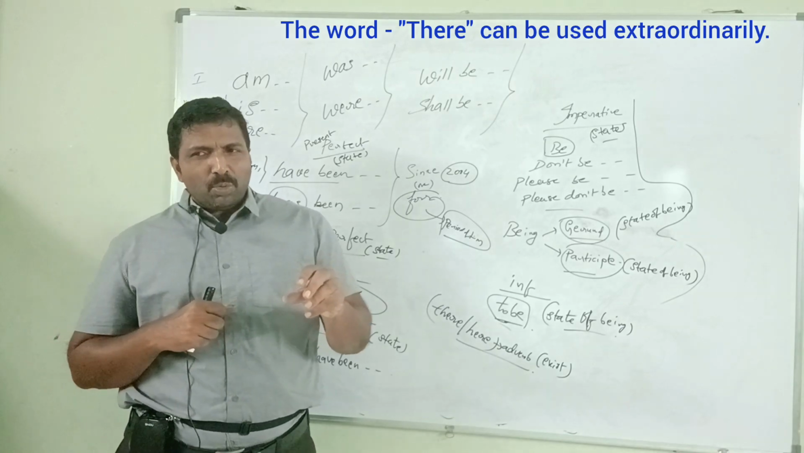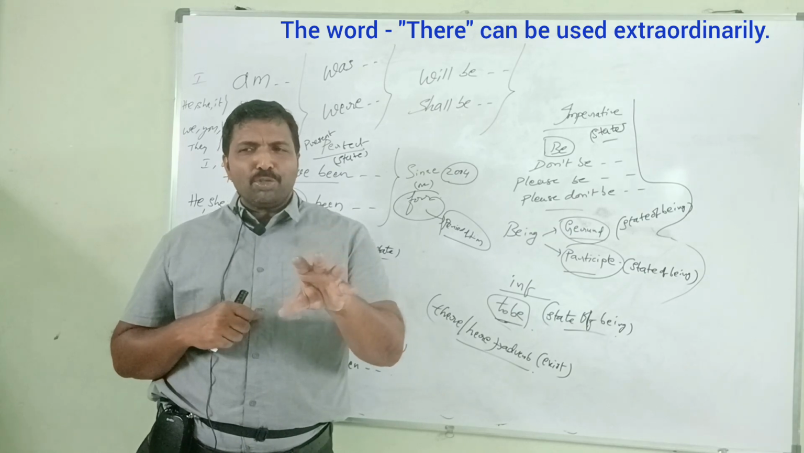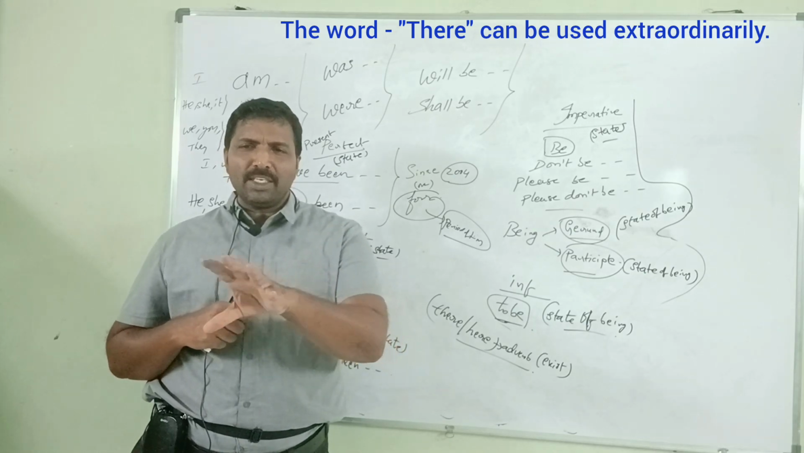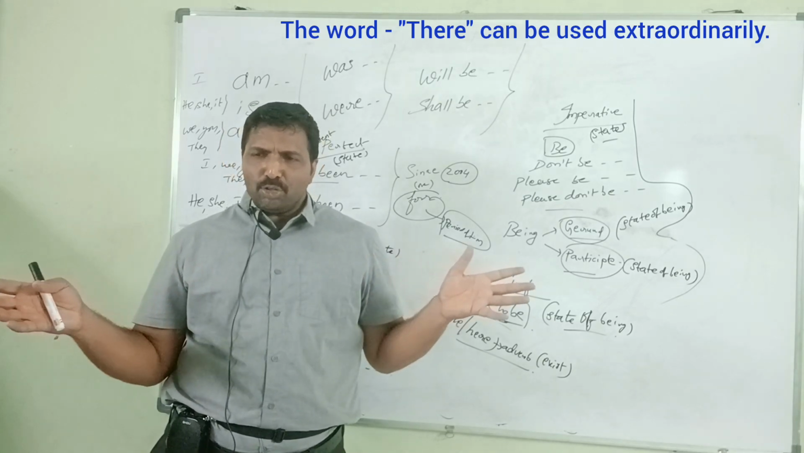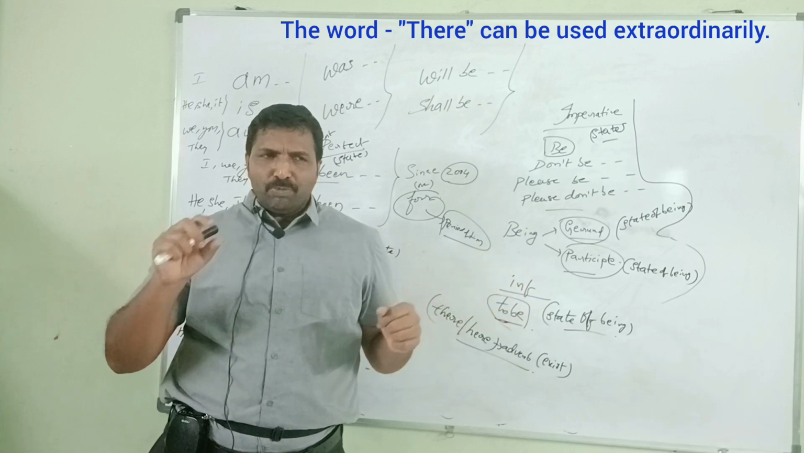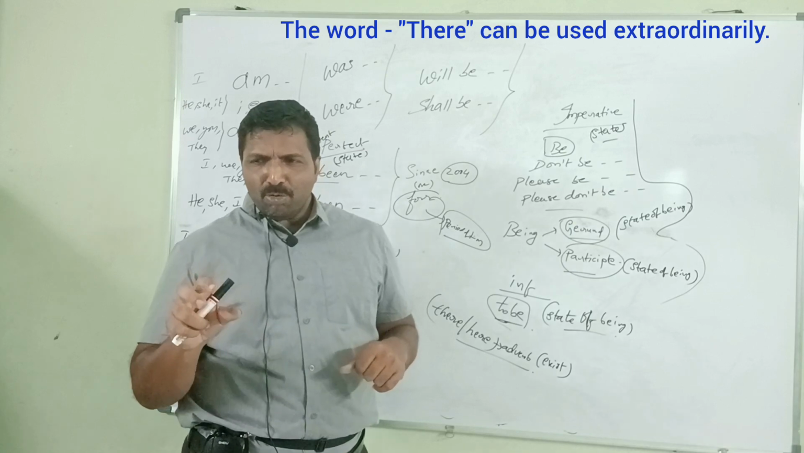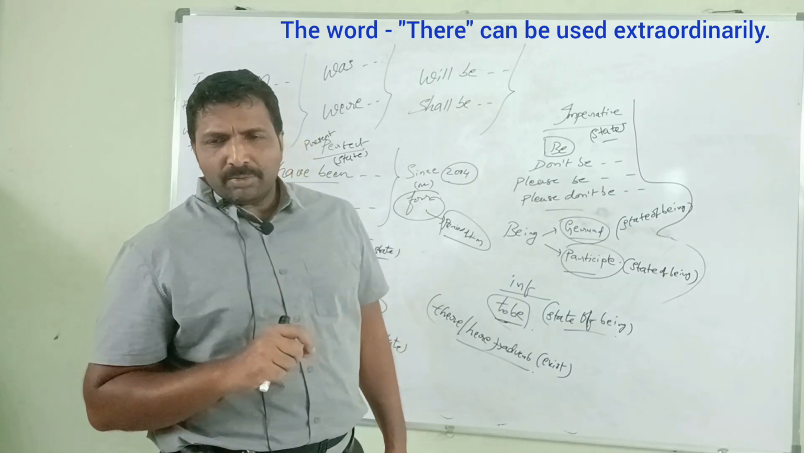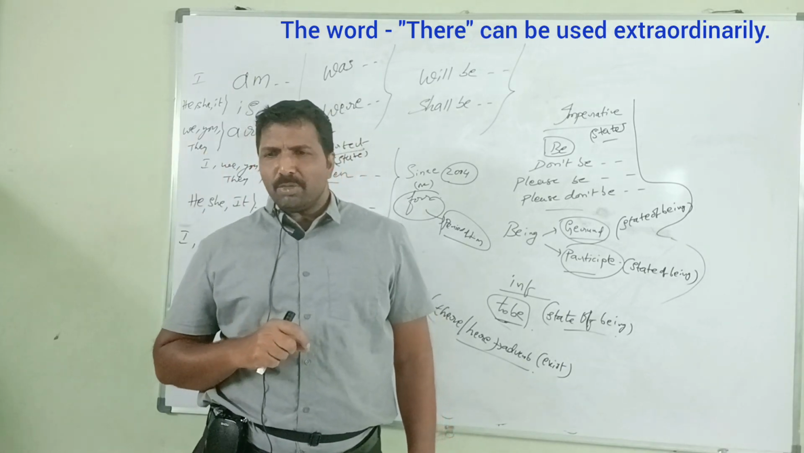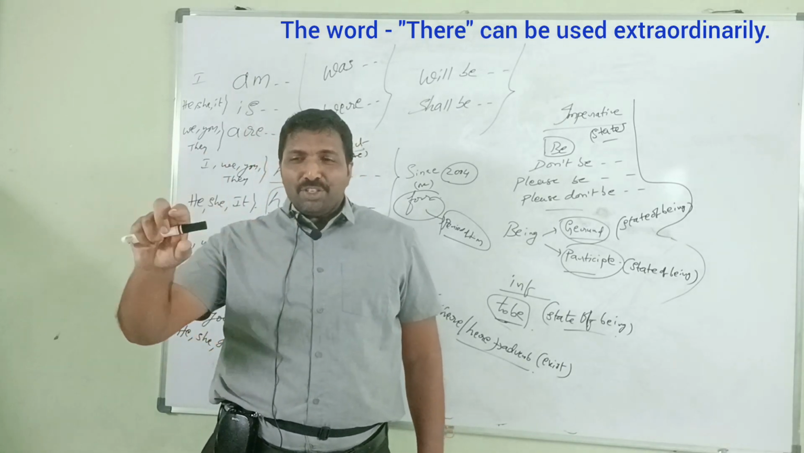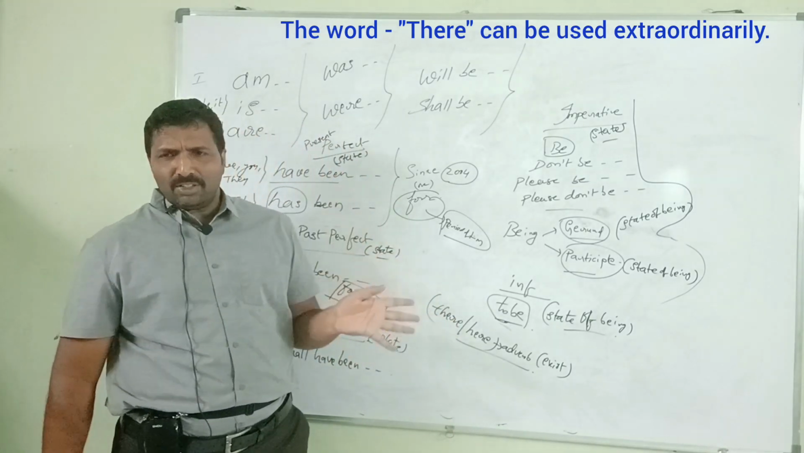There is no strength in the fruits and vegetables we eat nowadays because many pesticides are used in producing these fruits and vegetables. There is no real strength. There is no original strength in the fruits and vegetables. It is not existing. You can use there very wisely in the state of being sentences.